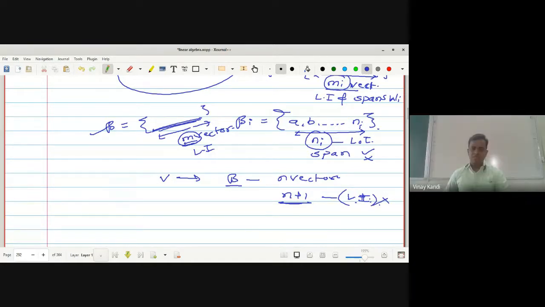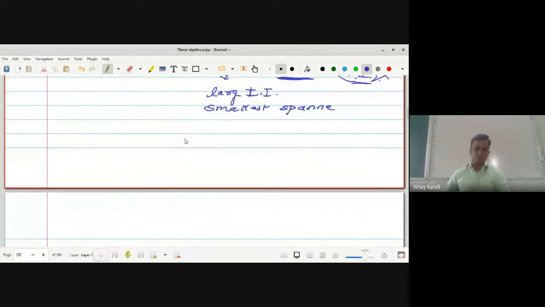If the basis contains n vectors, then any set with n plus one vectors is not a linearly independent set. That is, the basis is nothing but the largest linearly independent set and the smallest spanning set. For example, R3 over R is a vector space. What is the dimension of this one? It is 3.